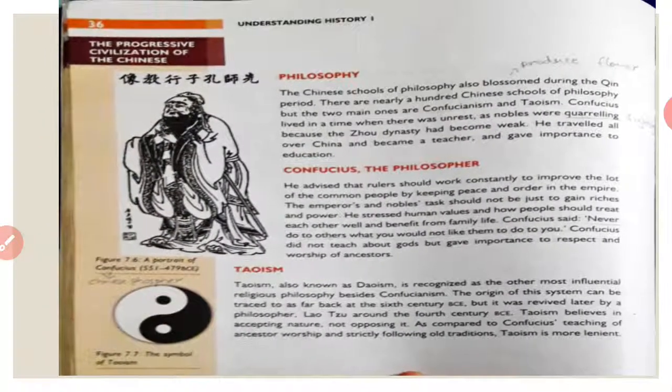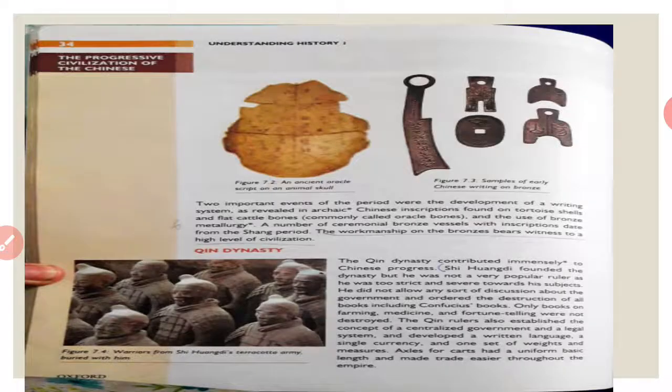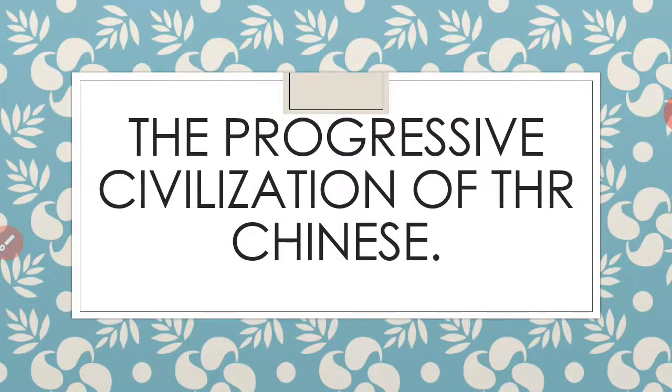So this was our chapter on the progressive civilization of the Chinese.